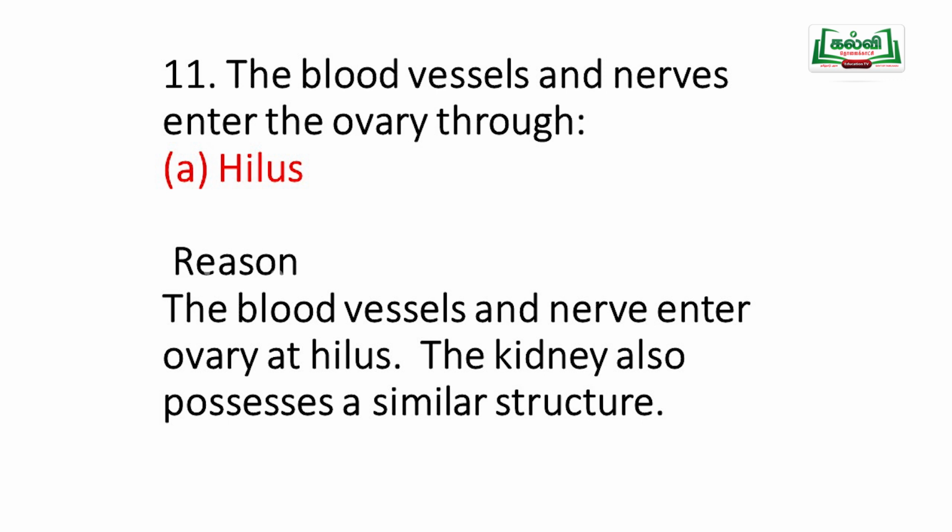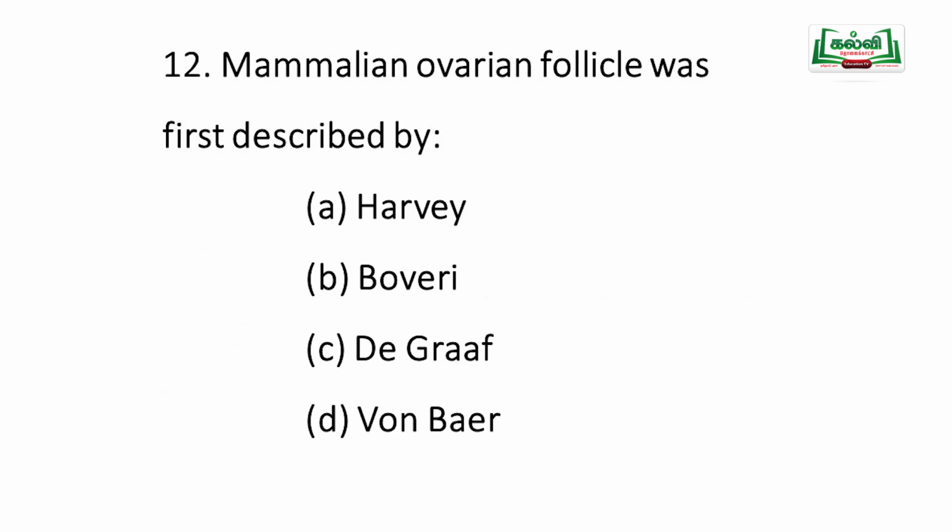In the kidney, and also in the ovary, all the blood vessels and nerve fibers enter through the hilum region only. Then, the mammalian ovarian follicle was first described by whom? Option A Harvey, B Bovary, C De Graaf, D Von Baer. So De Graaf is the answer.